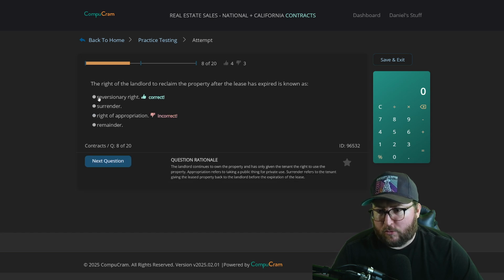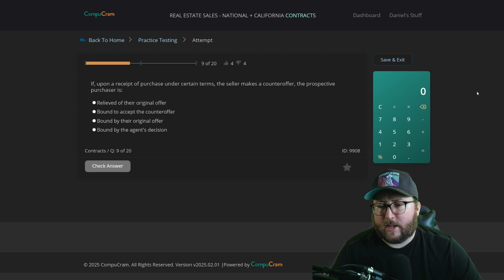Incorrect. Reversionary right. The landlord continues to own the property and only gives the tenant the right to use the property. Appropriation refers to taking a public thing for private use. Okay, that's what I picked. We're not using that for private use. Surrender refers to the tenant giving the leased property back to the landlord before the expiration of the lease. So we're not surrendering either. We are reversionary righting. Next question.